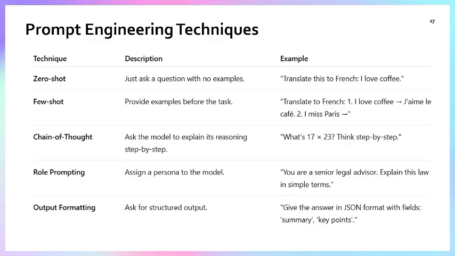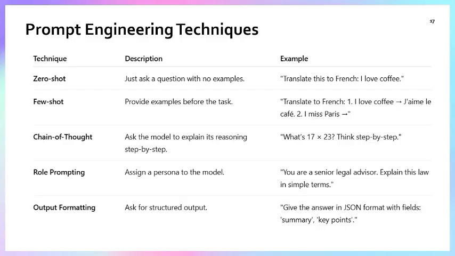Role prompting is something in which the user assigns a role to the model, and the AI, inspired by that role, replies on the basis of that role. Like, you are a senior legal advisor, explain this law in simple terms.